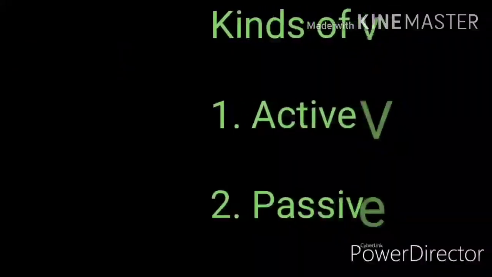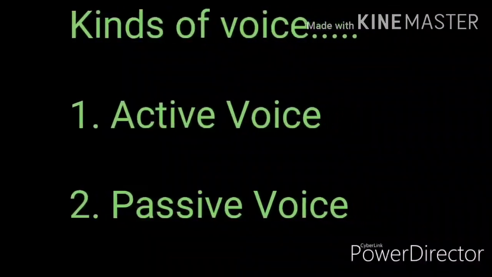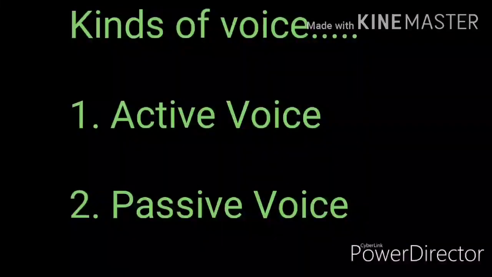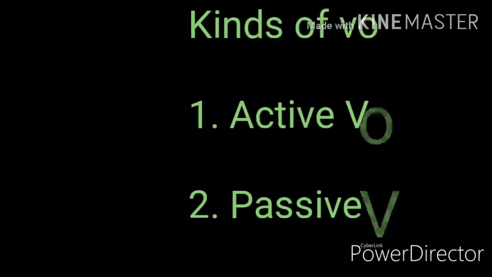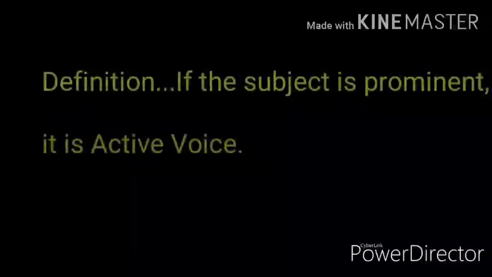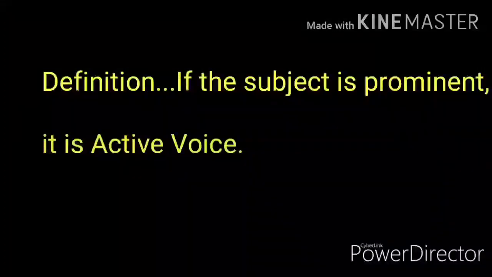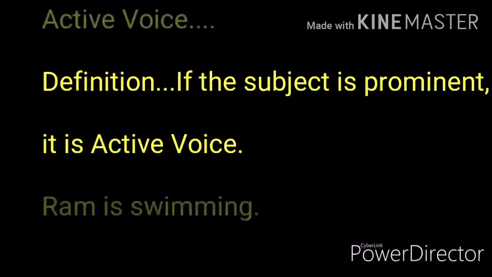Kinds of voice. There are two kinds of voice. First one active voice and next one passive voice. The definition of active voice is if the subject is prominent, it is active voice.